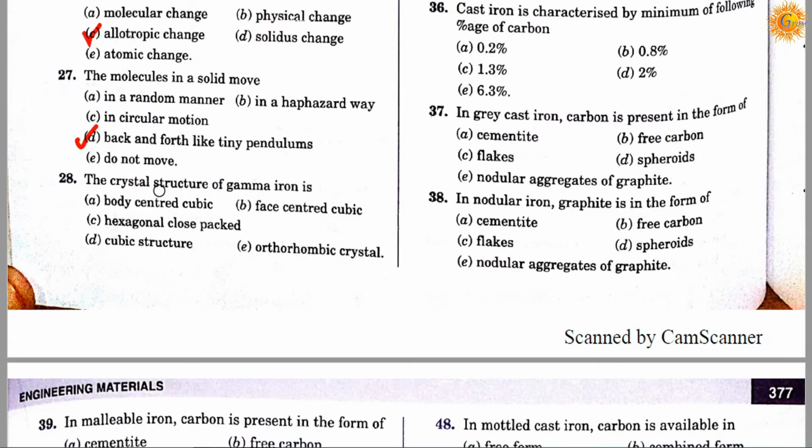Question number 28. The crystal structure of gamma iron is option A is a body centered cubic, option B is a face centered cubic, option C is a hexagonal close packed, option D is a cubic structure, option E is an orthorhombic crystal. Okay, so correct answer is B. It will be face centered cubic. It means the crystal structure of gamma iron is face centered cubic.